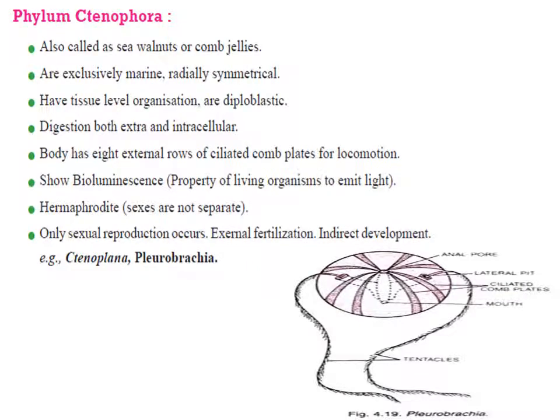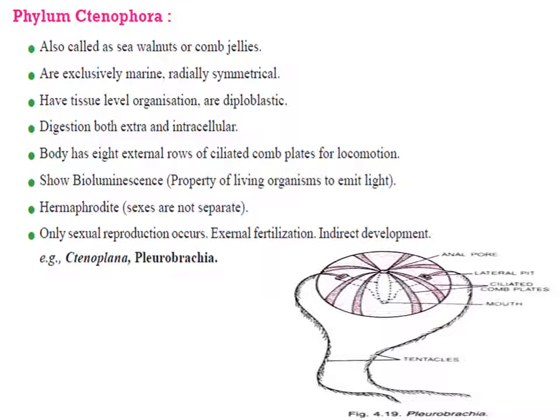The next phylum is called Ctenophora. These animals are commonly called sea walnuts and comb jellies. These animals are exclusively marine with the tissue level of organization, diploblastic and radially symmetrical. Their body bears 8 external rows of ciliated comb plates which help in locomotion.